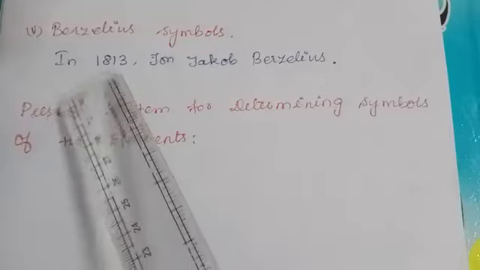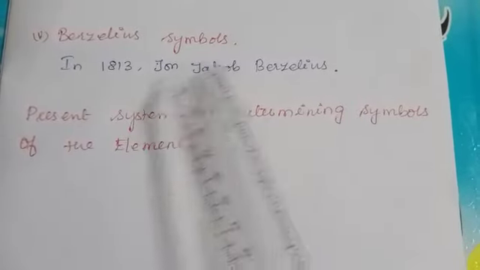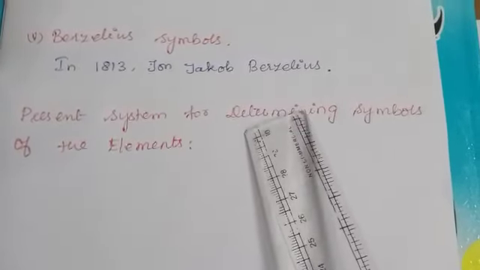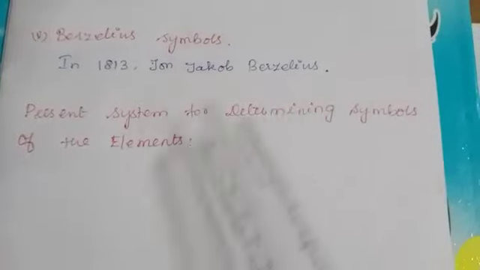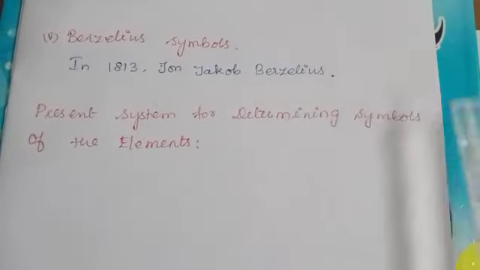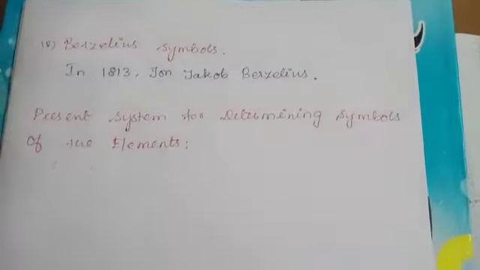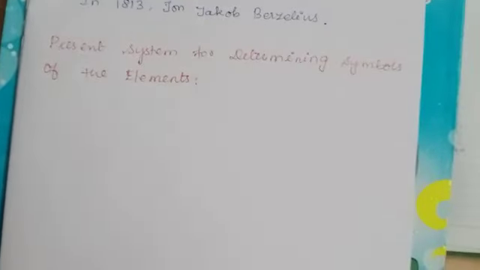Next, Berzelius symbol. In 1813, John Jacob Berzelius devised a system using letters of the alphabet rather than signs and symbols. In the above, we have seen about Greek symbols, alchemist symbol, and Dalton symbol, isn't it?